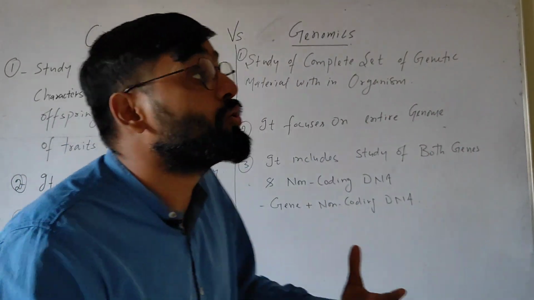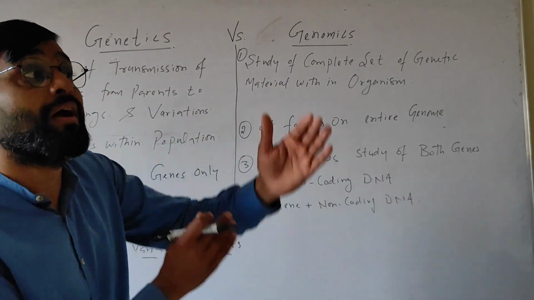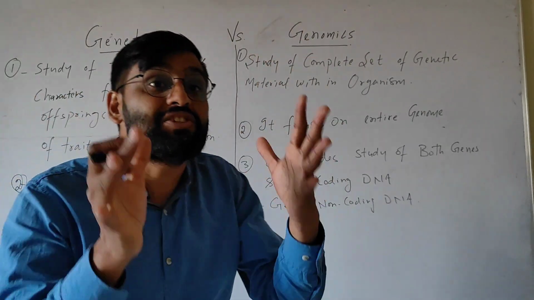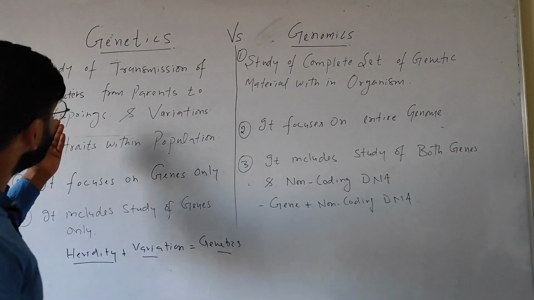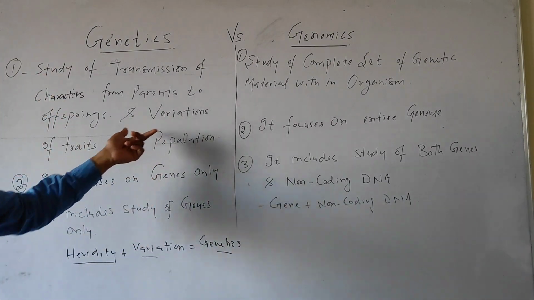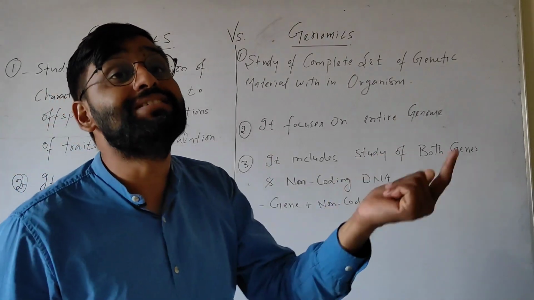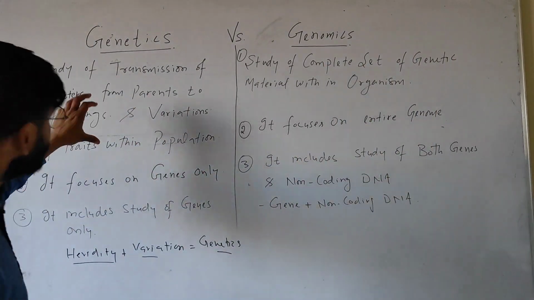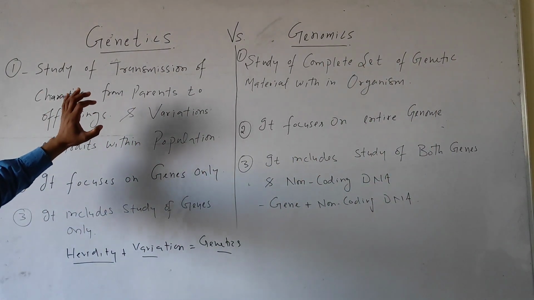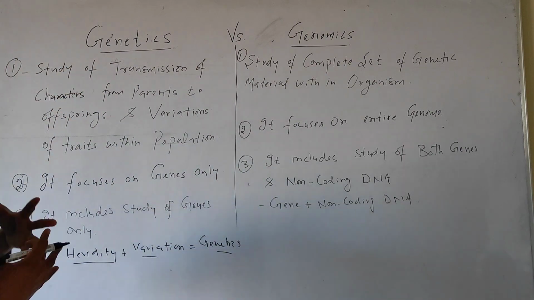So actually these are not characters that are passed from parents to offspring, these are genes that are passed from parents to offspring, and variation of a trait within population is actually variation within genes. So it is the study of genes. Genetics is the study of genes.